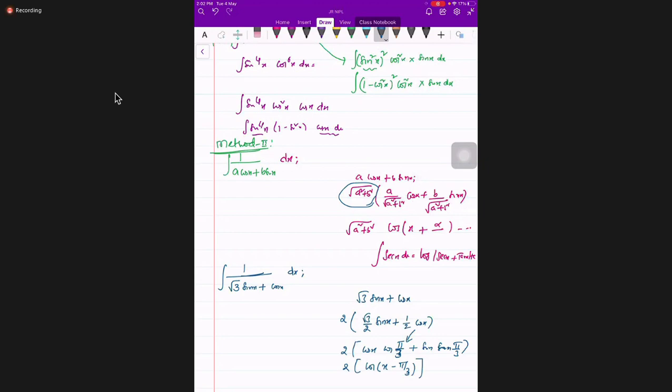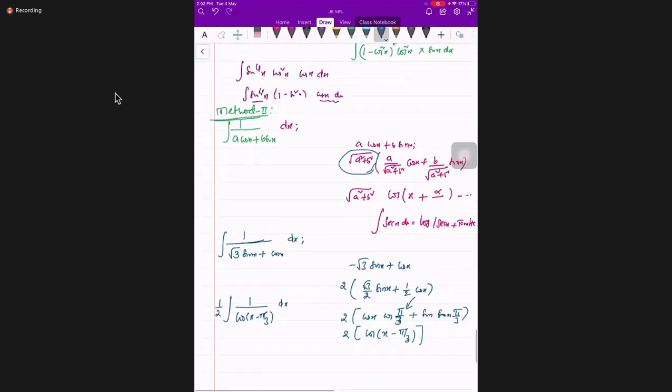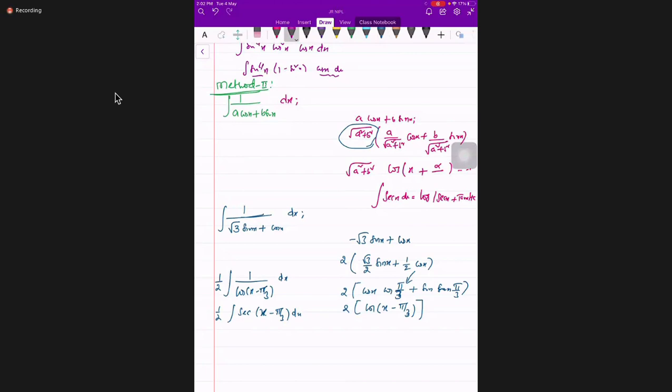I'm converting, which means I'm writing this part of the integral in its equivalent term. So 1 by 2 outside, integral 1 upon cos of x minus pi by 3. Is that fine, students? Which is nothing but secant of x minus pi by 3. Now you can apply the integration formula directly: log of secant of x minus pi by 3 plus tan of x minus pi by 3. This is the first example.